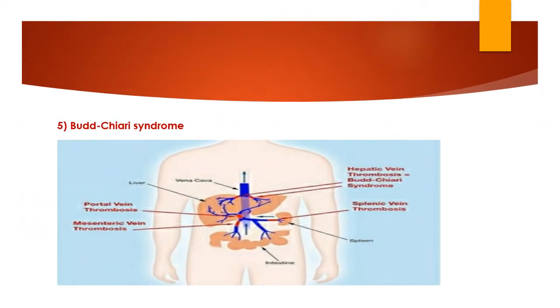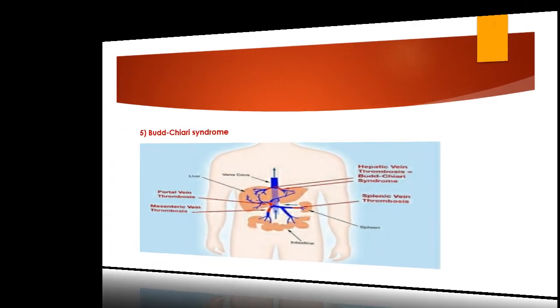Budd-Chiari syndrome. What is Budd-Chiari syndrome? Budd-Chiari syndrome is a blockage of the hepatic vein or the inferior vena cava. This form of thrombosis can present with abdominal pain. So it affects our inferior vena cava, and this is Budd-Chiari syndrome because the hepatic vein is blocked due to the thrombus.